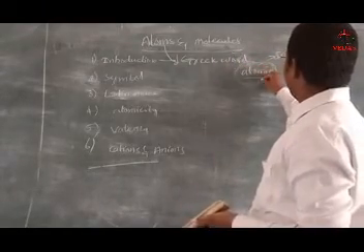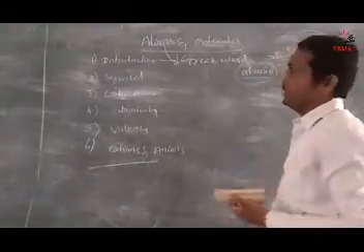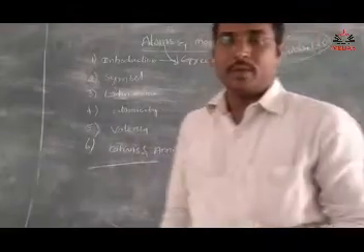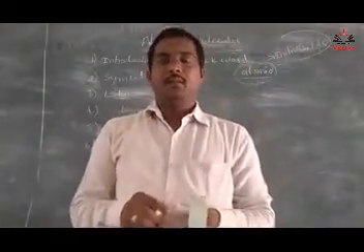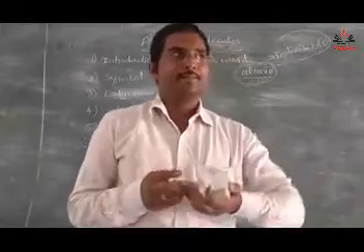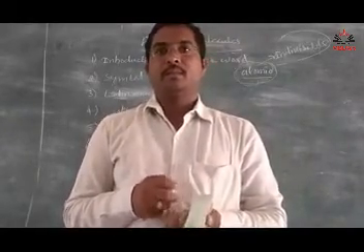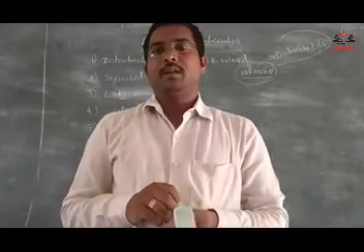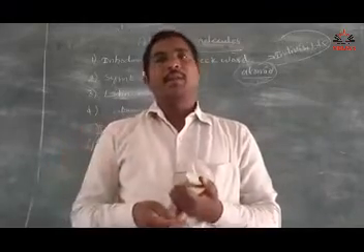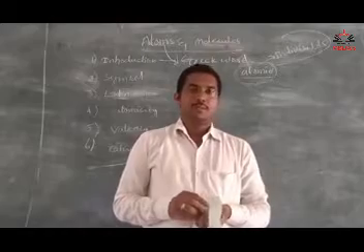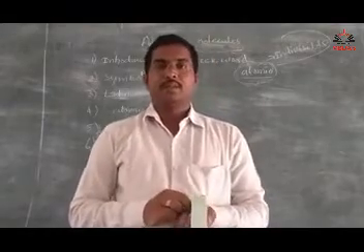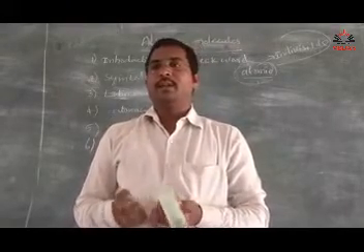This Greek word atomio means indivisible particle. So simply we can define atom as an indivisible particle, or the smallest particle. The smallest particle is called an atom.